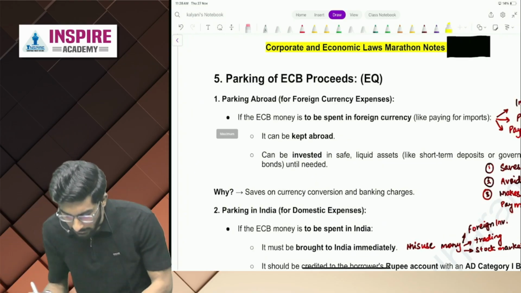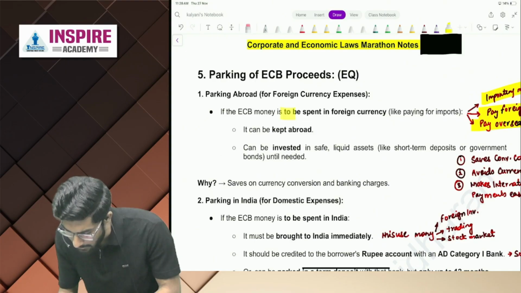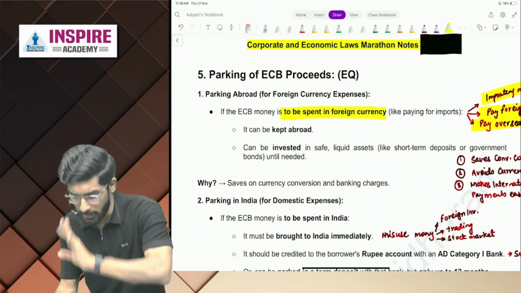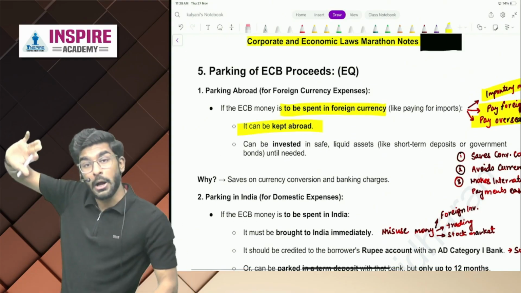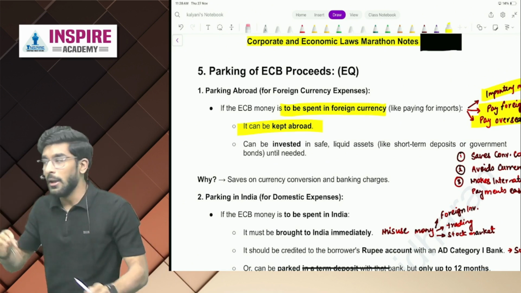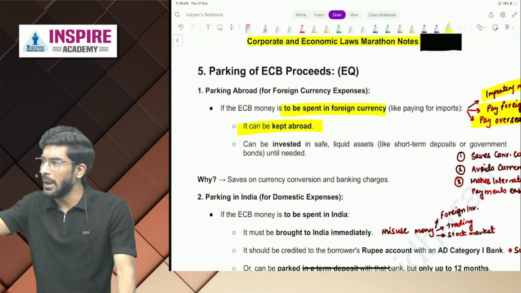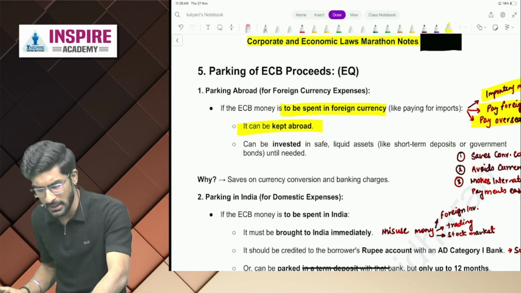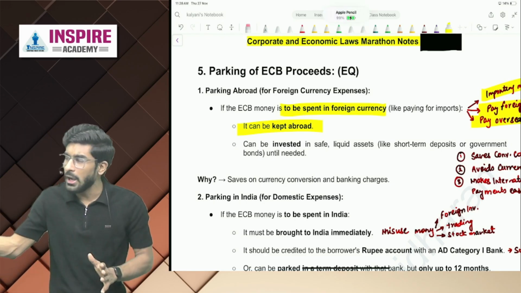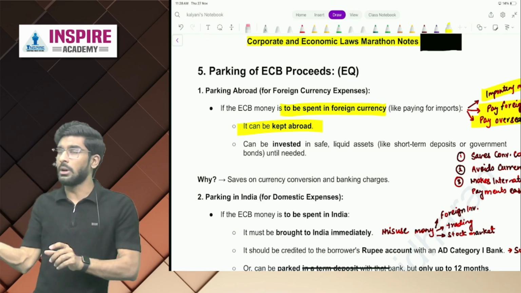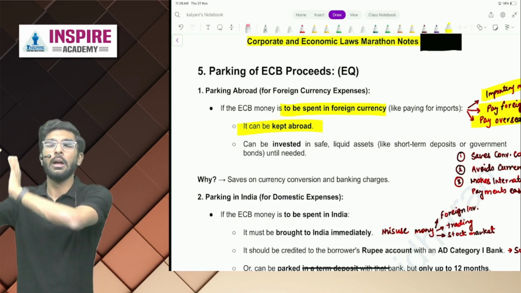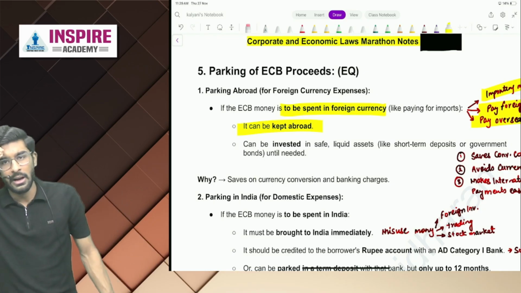Okay. If the ECB money is to be spent in foreign currency, like paying for imports, it has to be kept abroad only. The reason is, if you are taking ECB to pay foreign currency expenses, why do you want to bring it to India? Why do you want to convert into Indian rupees and then again convert into foreign dollars? Does that make sense, people?